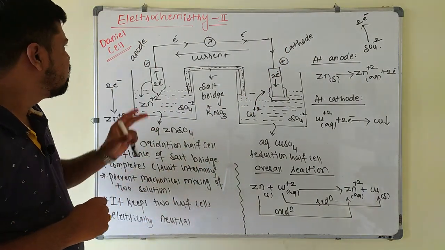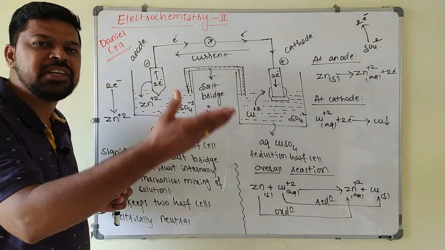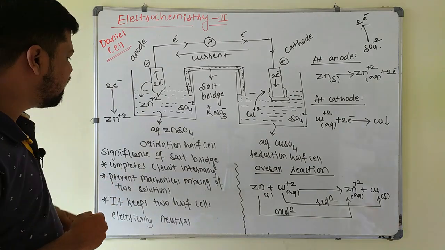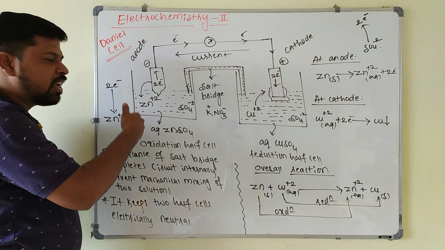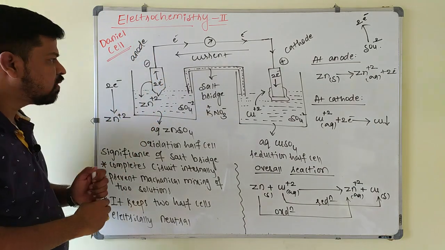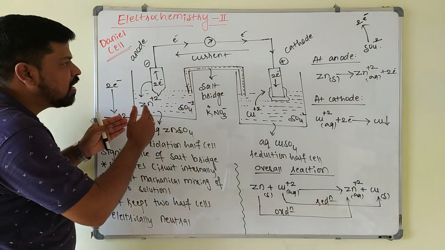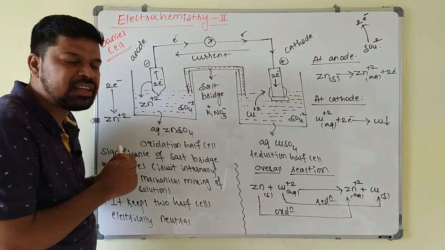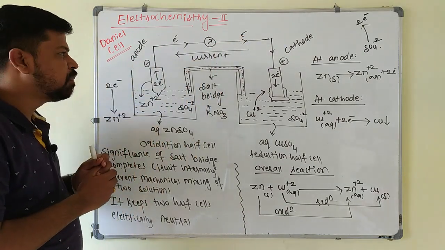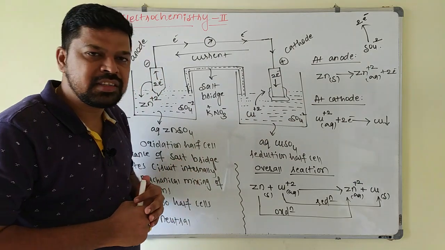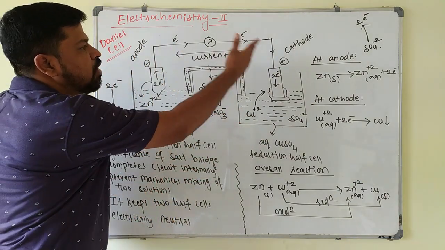This Daniell cell is a galvanic cell which converts chemical energy into electrical energy. In the oxidation half cell, oxidation is taking place continuously, meaning electrons are released. These electrons go through the external wire. This is how chemical energy is converted into electrical energy. As a result of oxidation, electrons are released and move through the external wire, coming towards the reduction half cell.